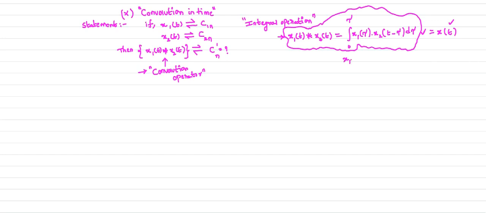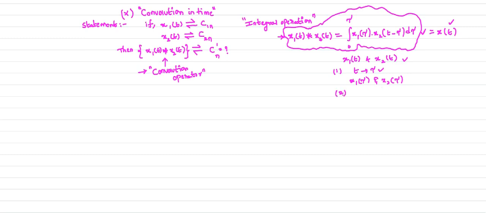Two signals are given to you. So x1 of t is given to you and x2 of t is given to you. How can you perform this integration operation? We have x1 of tau and x2 of tau, and we perform these three steps. In step 1, you replace t by a dummy variable tau, so that we will get x1 of tau and x2 of tau.